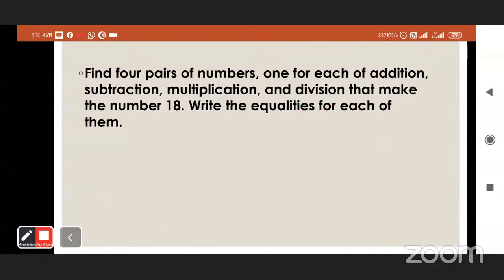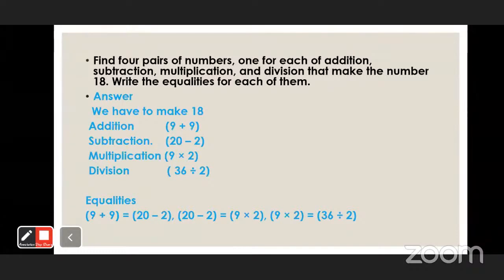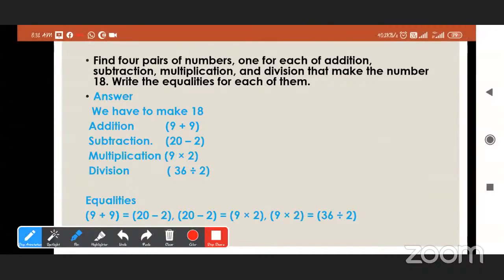See your answer. For addition, we will write 9 plus 9. For subtraction, 20 minus 2. And for multiplication, 9 multiplied by 2. And for division, 36 divided by 2. And the equalities, read the equalities. 9 plus 9 is equal to 18.